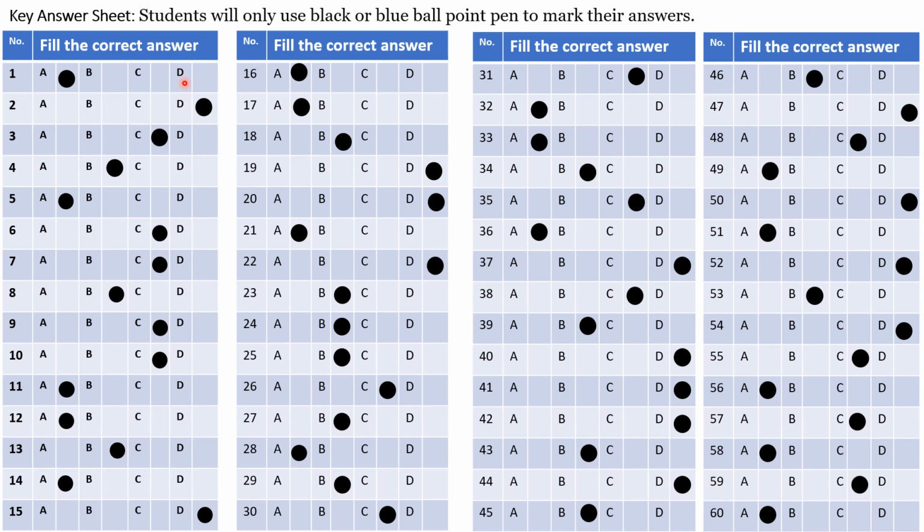Students are required to fill in the correct answer using a black or blue pen in column number 3 if A is the answer, column number 5 if B is the answer, column number 6 if C is your answer, column number 7, and column number 9 as the case may be. For this video, I have shown all the answers in a typical answer sheet. Please go through it and practice.